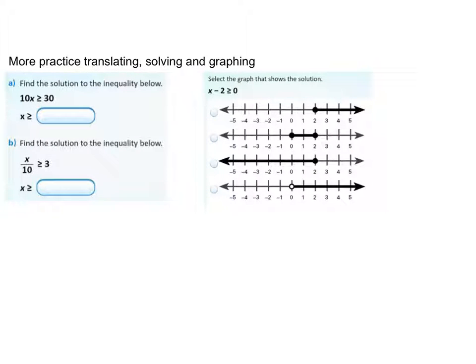All right, just a couple of quick practice problems below. Go ahead and find these answers and come back and check your answers. Pause the video, please.